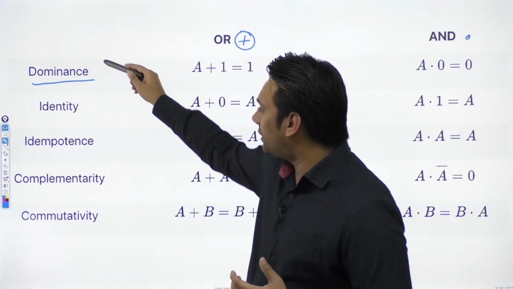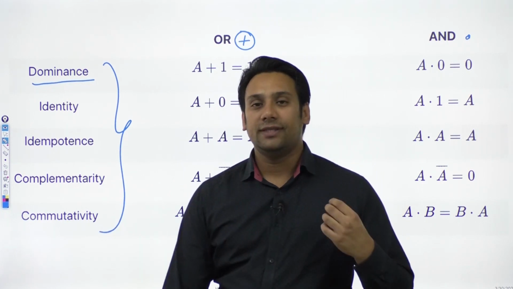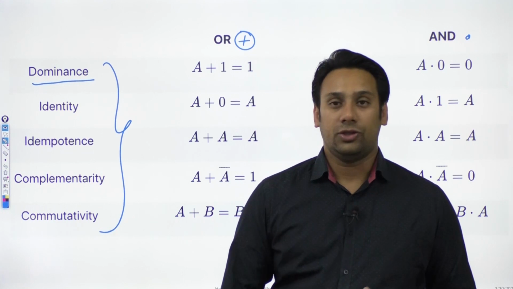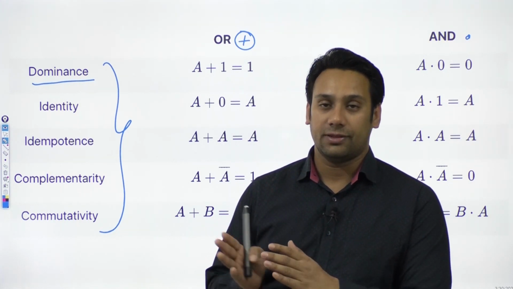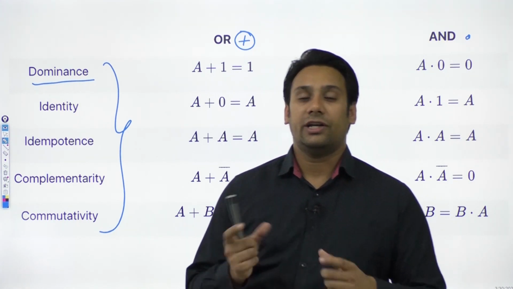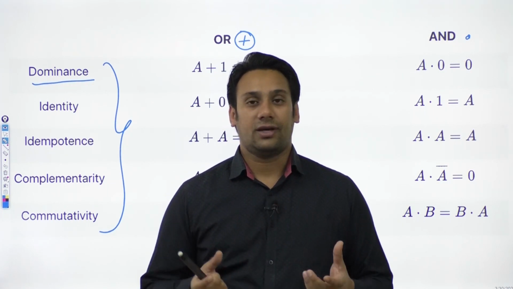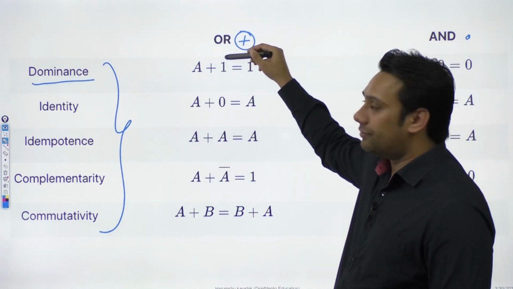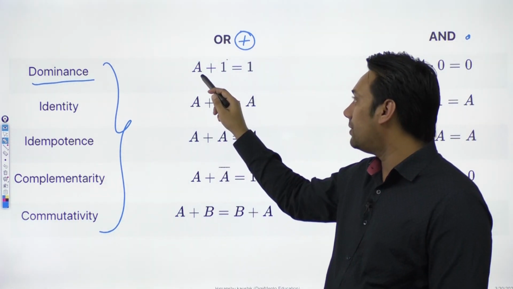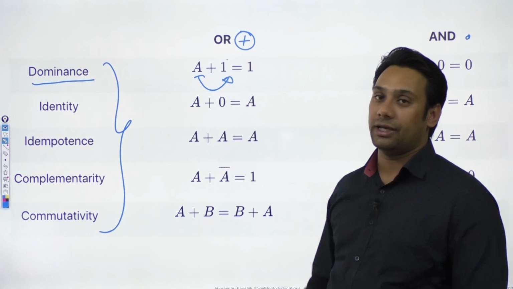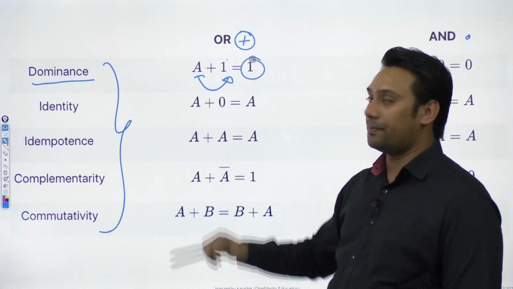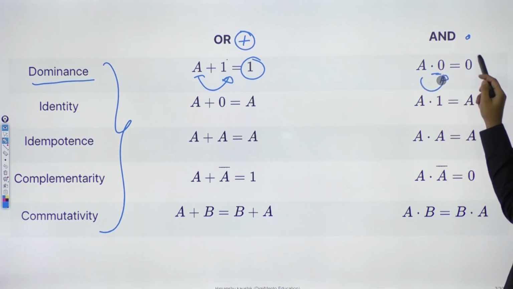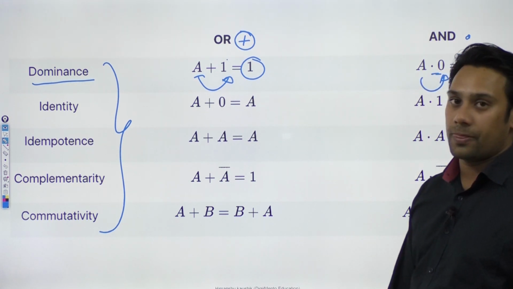And why are these properties important? देखो ये सभी जो properties है, जो सभी नाम है, all of these names are very important because in your exam you get direct question based on this. You will get some operators, you will get some operations, and they will ask what kind of properties these operations or operators are following. So right now here, whenever you add 1 with any variable, अगर आप किसी भी variable के साथ आप 1 को OR करेंगे, then you will always get a 1. If you AND a 0 with any variable, you will always get a 0.